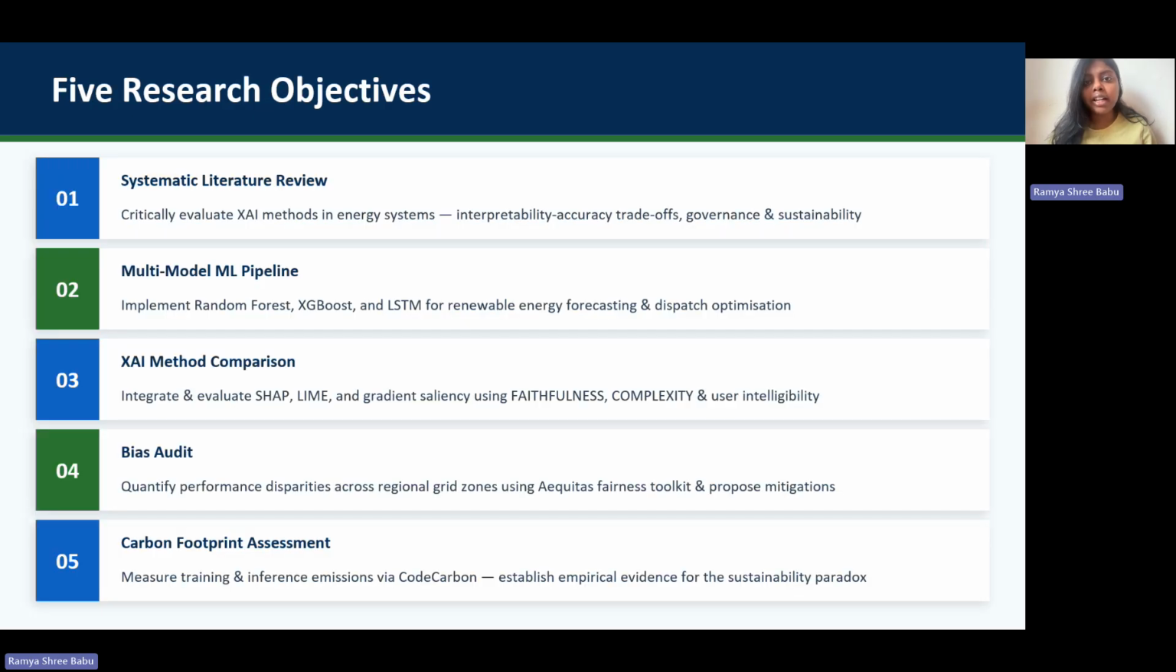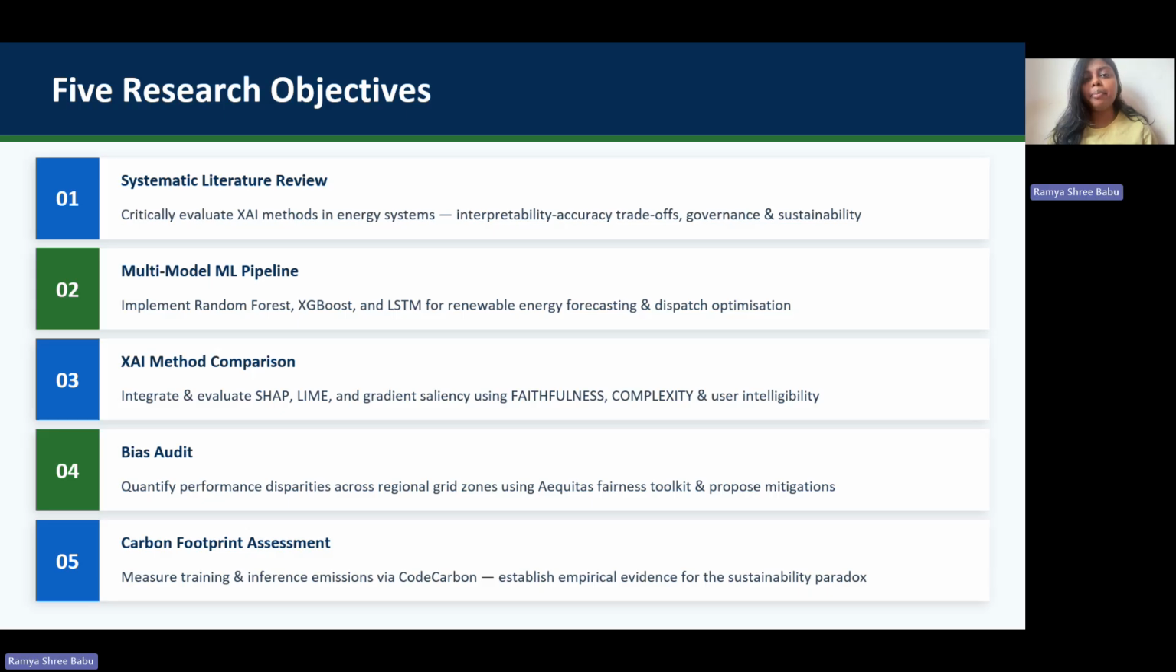Research objectives. This aim is divided into five objectives. First, review existing XAI methods in energy systems and analyze the trade-off between accuracy and interpretability. Second, build three ML models: random forest, XGBoost, and LSTM. Third, compare the explanations of the three models built using SHAP, LIME, and saliency techniques using standard metrics.